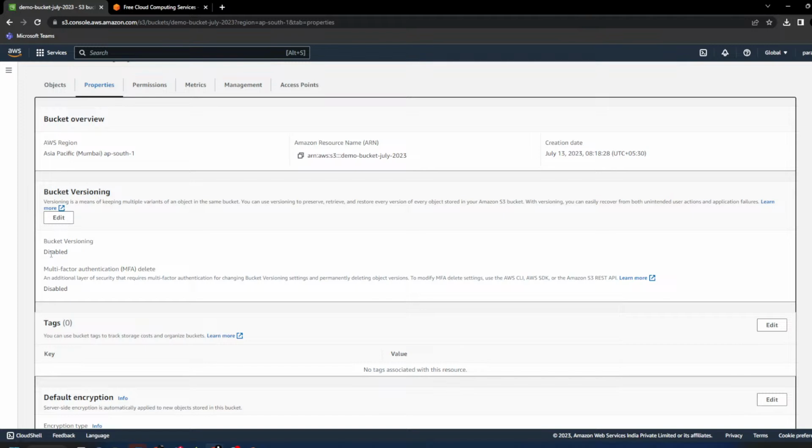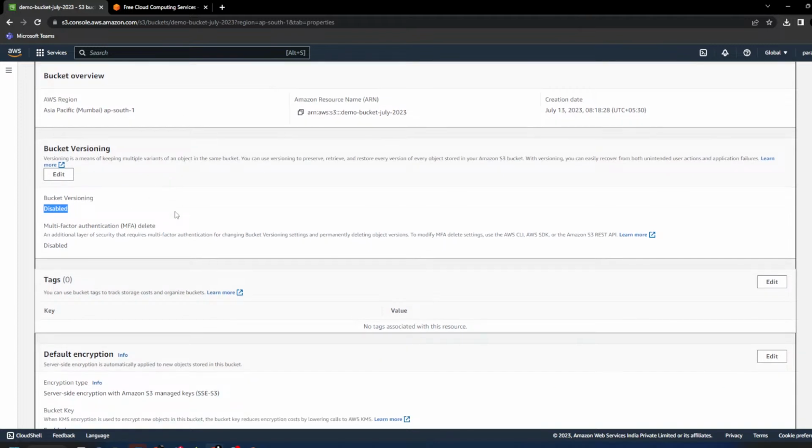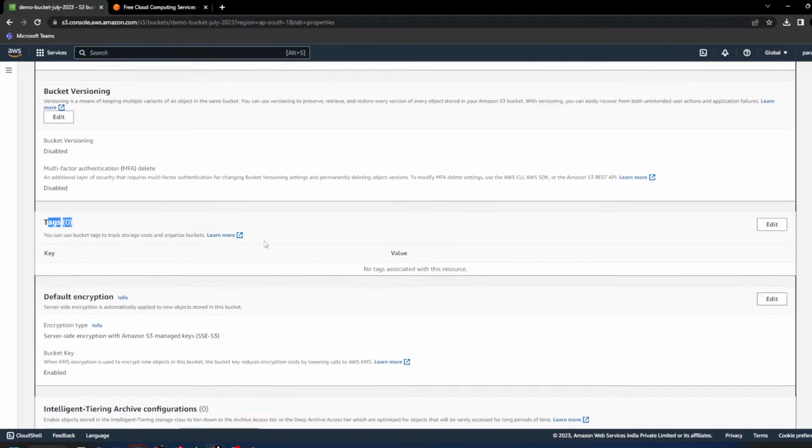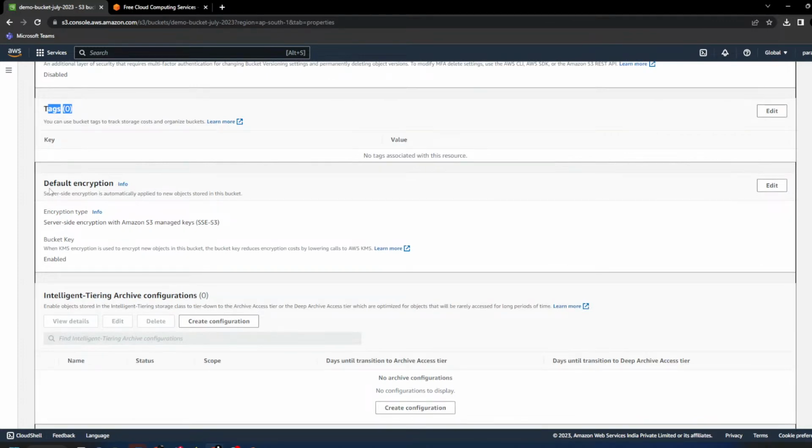Versioning: right now we have disabled the versioning. Tag: I told you tag is basically giving extra information about why this particular service was created. Encryption: previously we had an option to disable the encryption, but now you have to use default encryption.